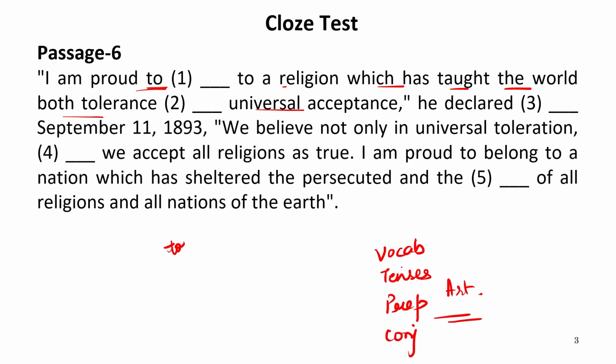So, the blanks of Cloze test can be filled with any of these. Now, before this blank, we have to as the preposition. We know very well that after to, we always use the first form of a verb.